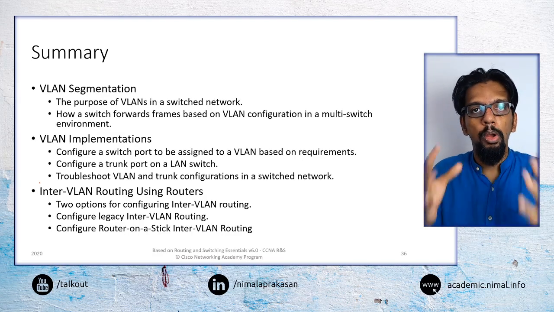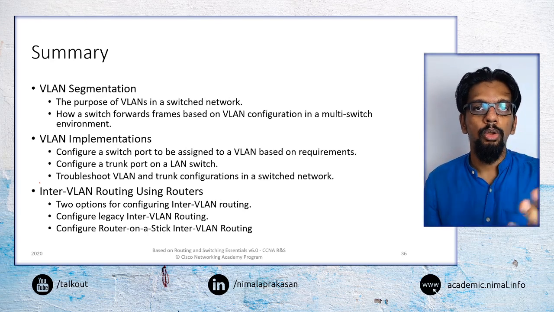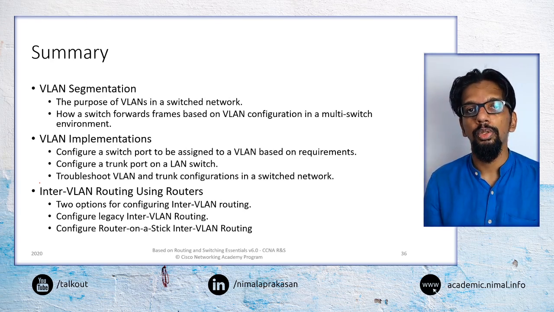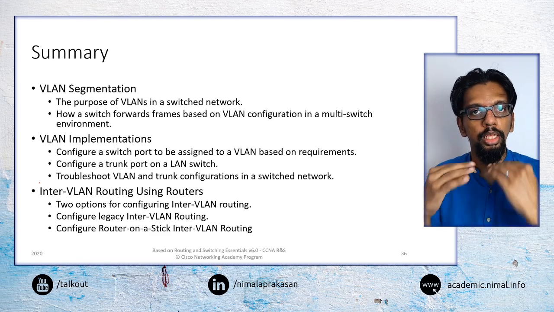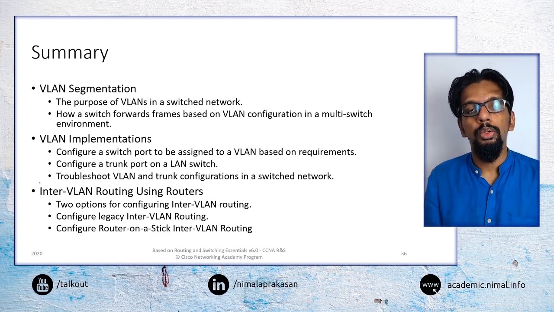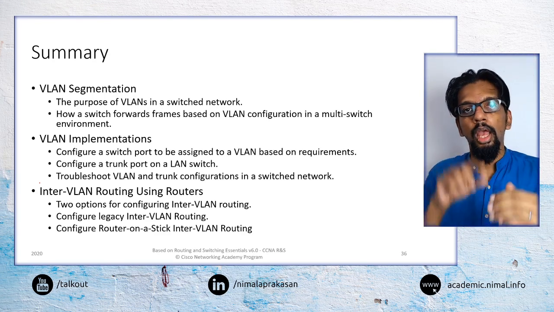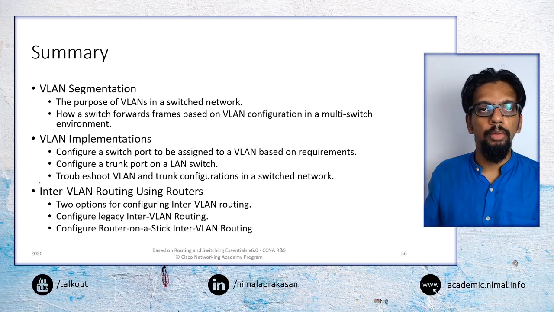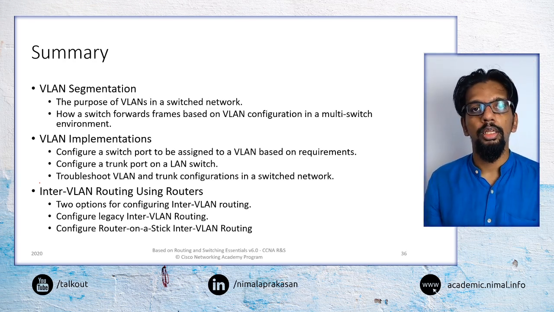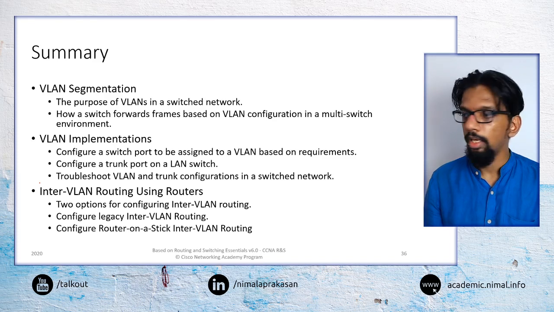Then there's another thing about layer 3 switching, which is also something that can support VLANs. Here is another way of inter-VLAN routing, where we may have layer 3 switches, or switches that can support layer 3 networks. So we may not need to go to the router itself. At the switch itself, it can interconnect between different VLANs, and things can be routed that way. We will not cover that in this course, but it will be covered in the next semester in the next course. So that's all we have for VLANs for today.